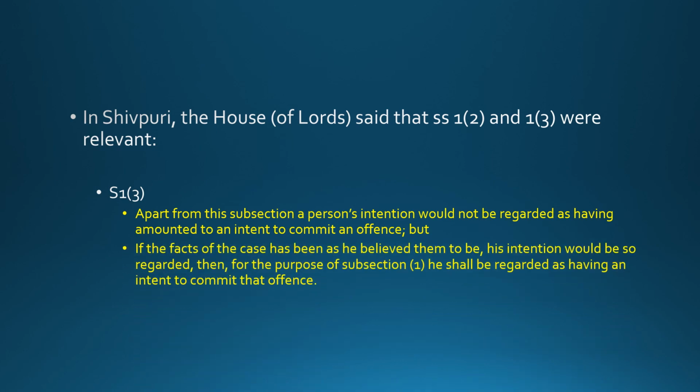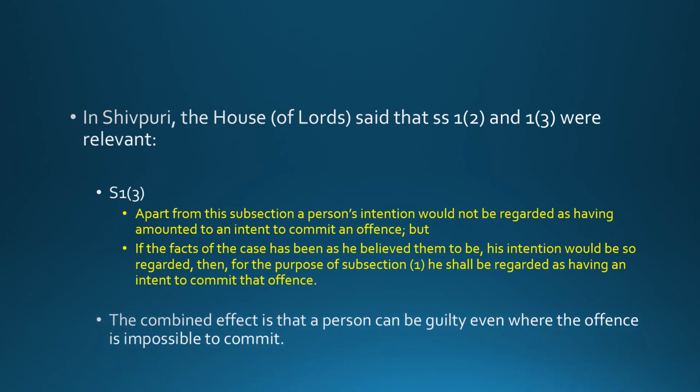But if the facts of the case were as he believed them to be, his intention would be so regarded, then, for the purpose of subsection 1, he shall be regarded as having an intent to commit that offence. Now, remember, intent plus more than merely preparatory act is an attempted crime, and that's why this person was found to be guilty. The combined effect, then, is that a person can be guilty even where the offence is impossible to commit.